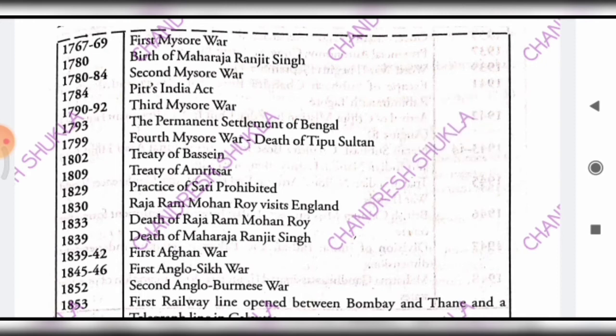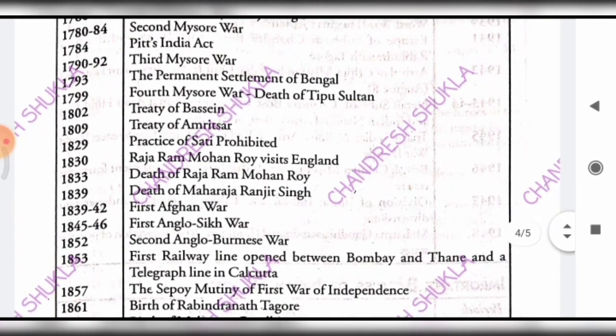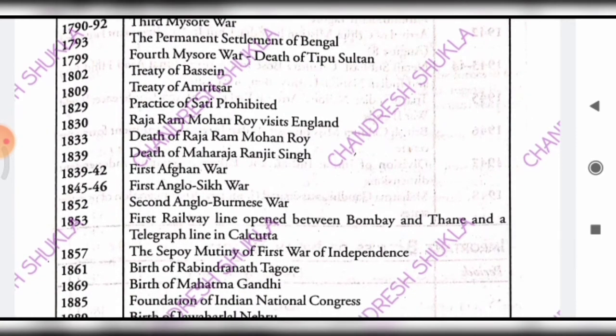And in 1802, the Treaty of Bassein took place. And in 1809, the Treaty of Amritsar took place. And in 1829, the practice of Sati Pratha was abolished. And in 1830, Raja Ram Mohan Roy visited England. And in 1833, death of Raja Ram Mohan Roy took place. And in 1839, death of Maharaja Ranjit Singh took place.